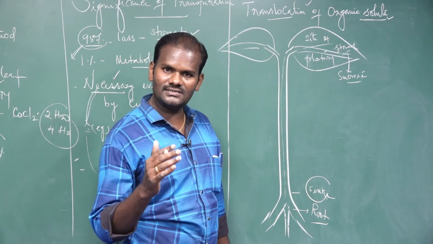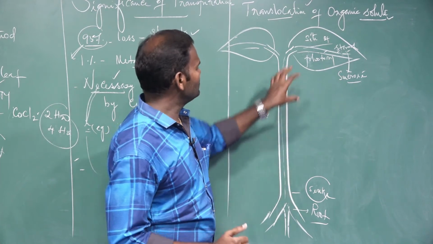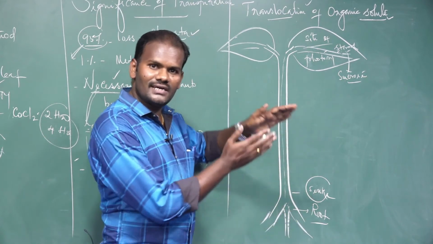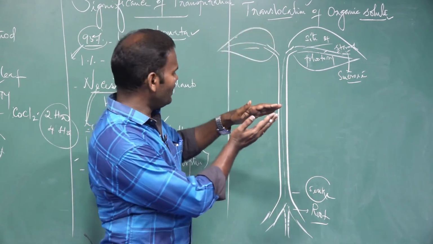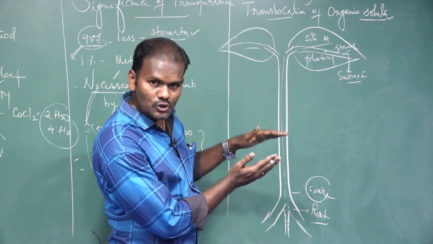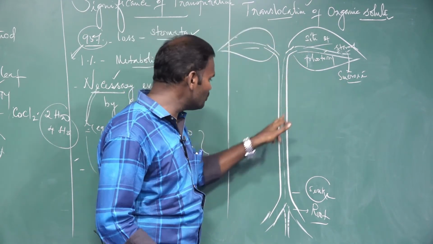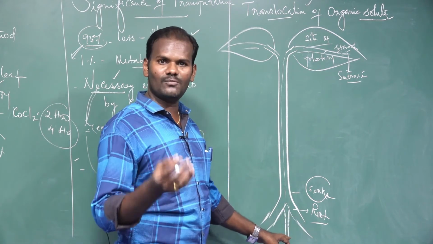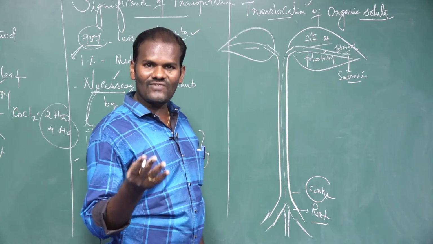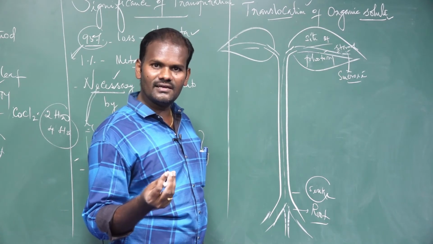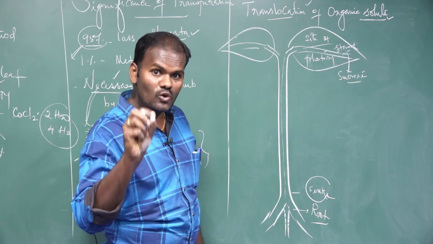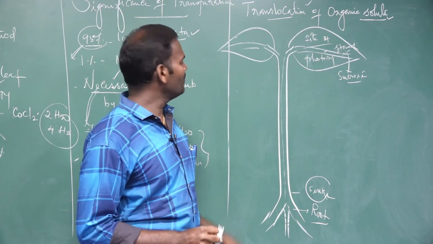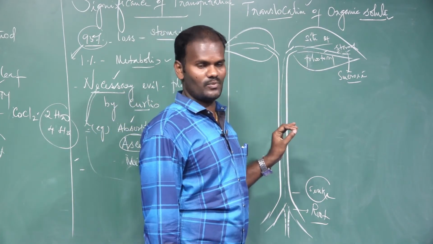Is translocation essential? Yes. Because the site of food production and the site of storage and utilization are far apart, separated by a long distance. Due to this long distance, translocation is essential for the survival of different parts of the plant, for example root, bud, flower, fruit and seed. These are organs for storage, not for synthesis. Whereas the leaf is the synthesis part.